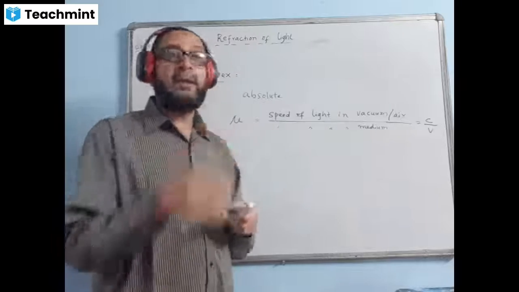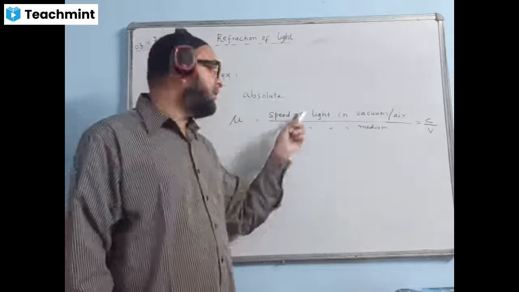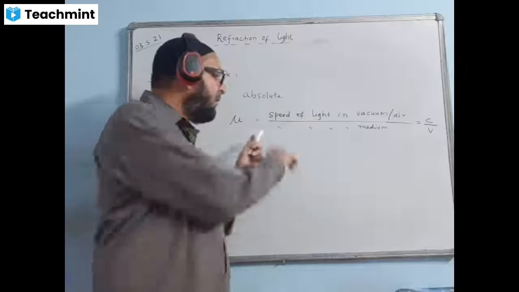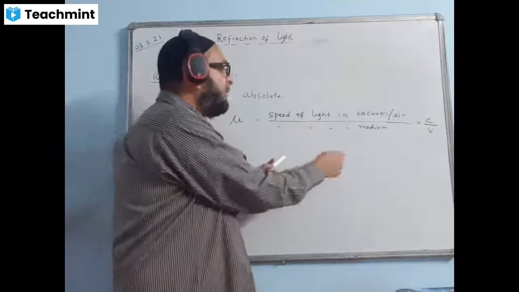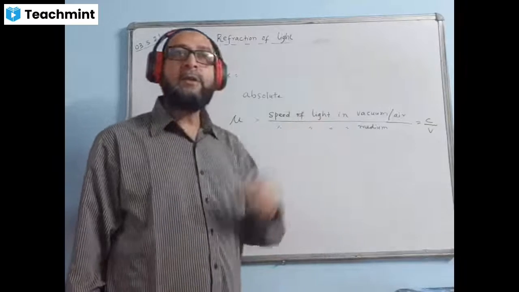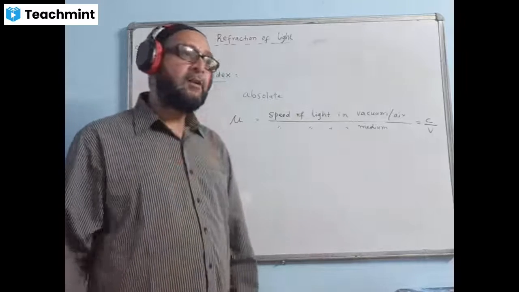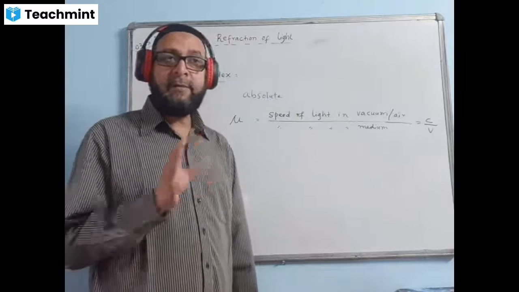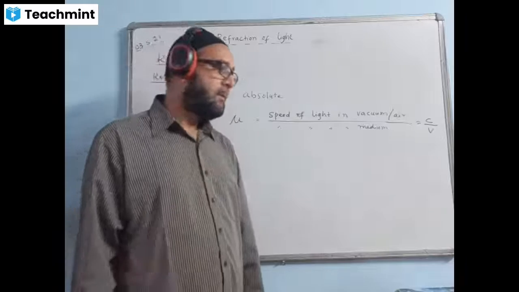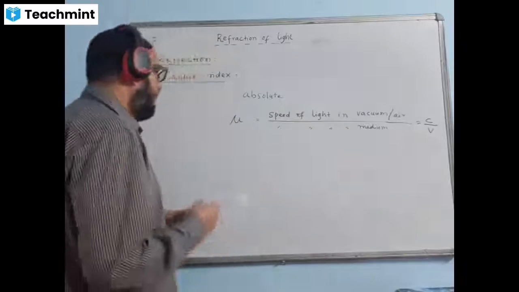But if I say 4 by 3, that means the numerator is bigger, 4 upon 3, then your answer will come: 3 1s are 3. First 1 will come, then decimal. That means your answer is always more than 1. So the absolute refractive index of the medium can never have a value less than 1. So that question is also important.